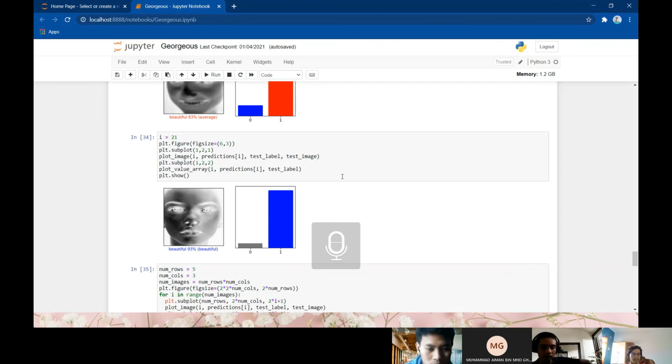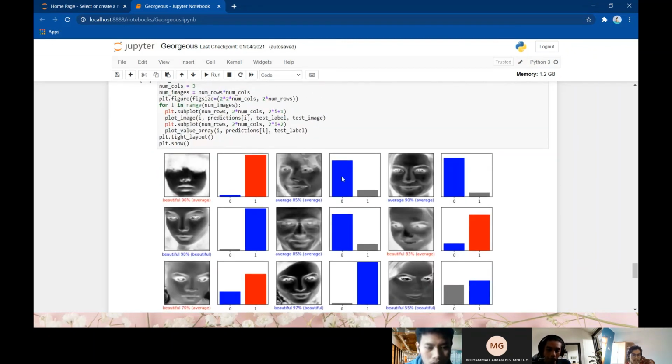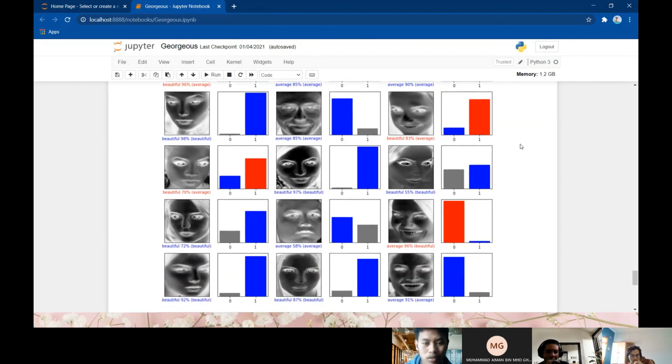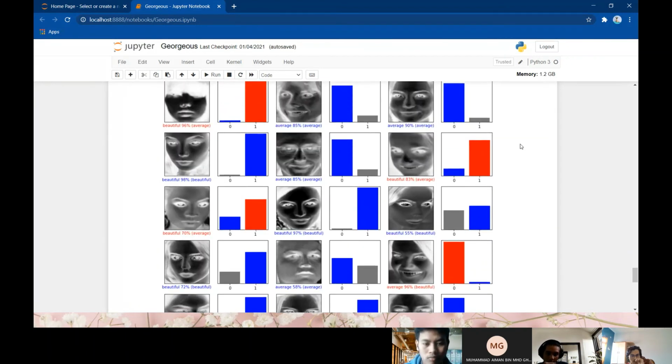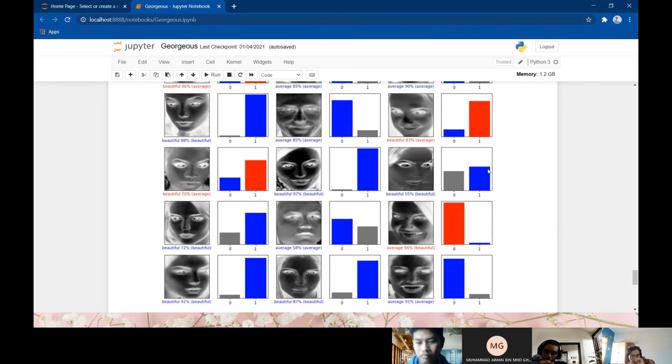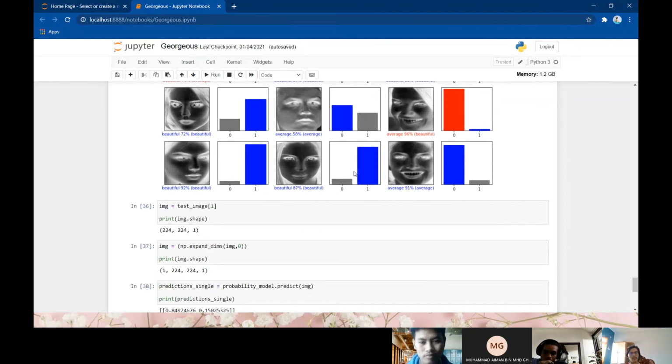Okay, last one. For the last one, we try to plot a few images, 15 images, and we try to predict. Based on the result, we find that there are 4 images with wrong answers or predictions. And I think we can relate this with our accuracy in the experiment, which is 79.67%. And I think that's all from me. Thank you. Alright.